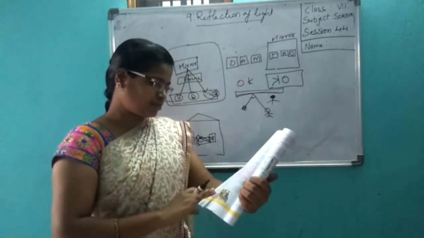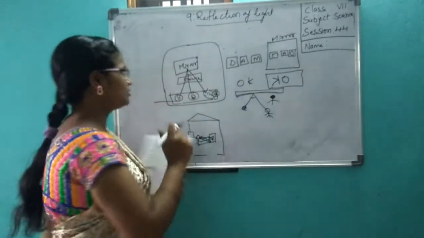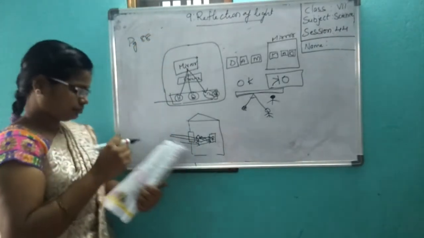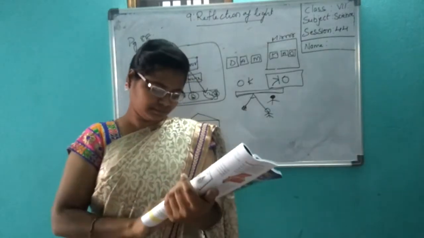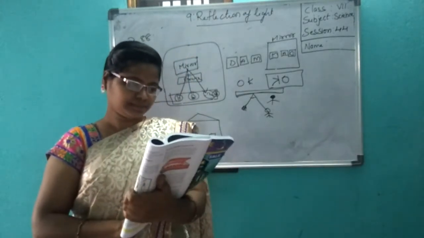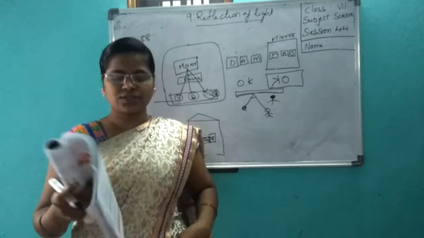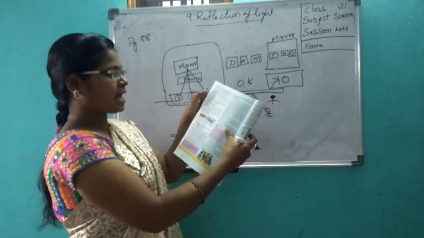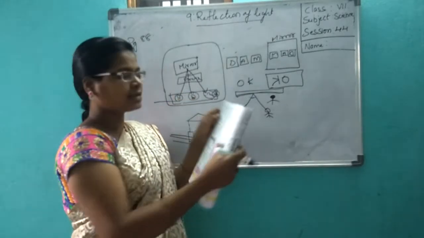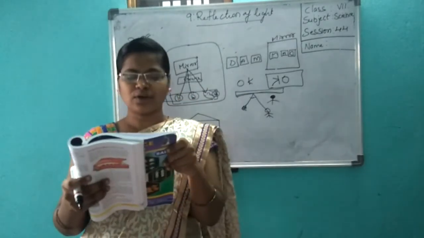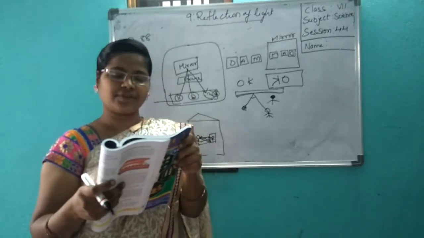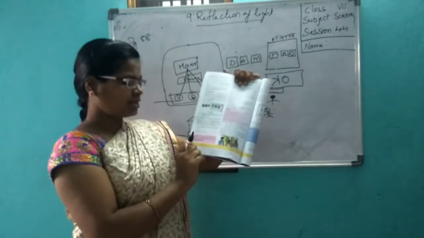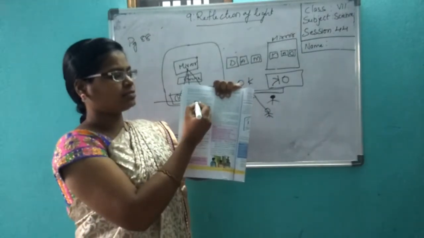Yes. Now everybody take page number 88. I am reading from the textbook; these blanks are there, no? In a mirror, right of an object appears left and left of an object appears right. Mark this blank.